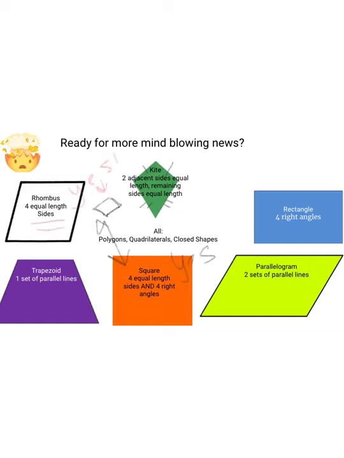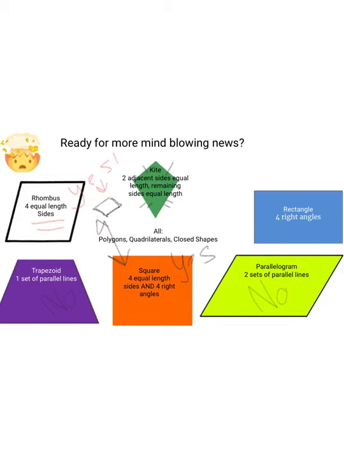Now, let's look at the other ones. Could a kite be a trapezoid? Does it have one set of parallel lines? Really, unless it was actually a square, it doesn't have any parallel lines. So typically speaking, a kite is not going to be a trapezoid. Could a kite be a parallelogram, having two sets of parallel lines? Well, in a typical case again, no. The only time it would is if it became a square.